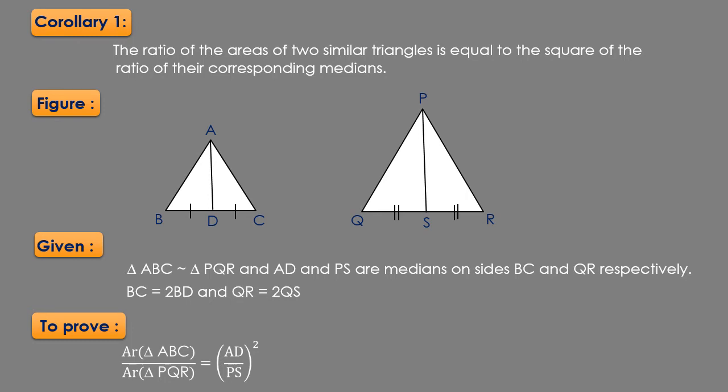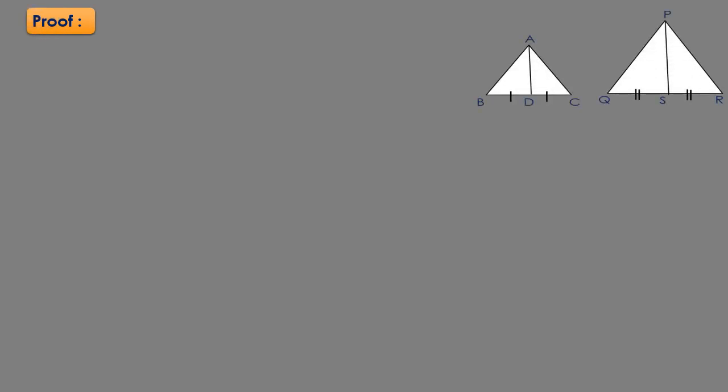Now let us see the proof of this corollary. Let us start with the proof. Let us draw the figure which we have already seen. Now we'll start from the given. We are given that triangle ABC is similar to triangle PQR. As these two triangles are similar, all the corresponding angles will be equal, that is, angle A equal to angle P, angle B is equal to angle Q, and angle C is equal to angle R. Let us consider this as equation number 1.